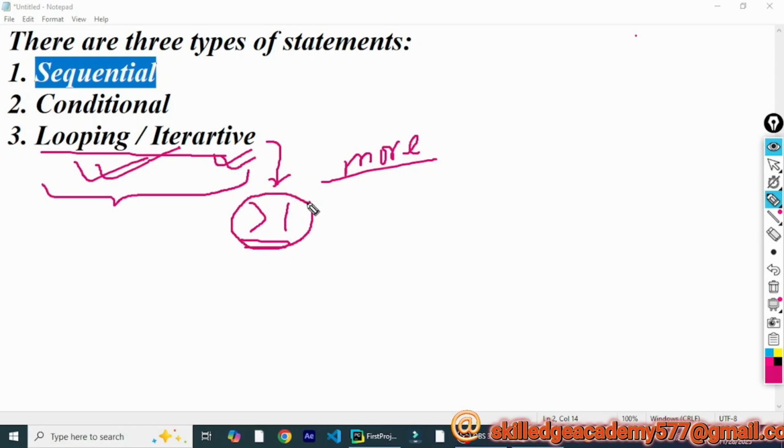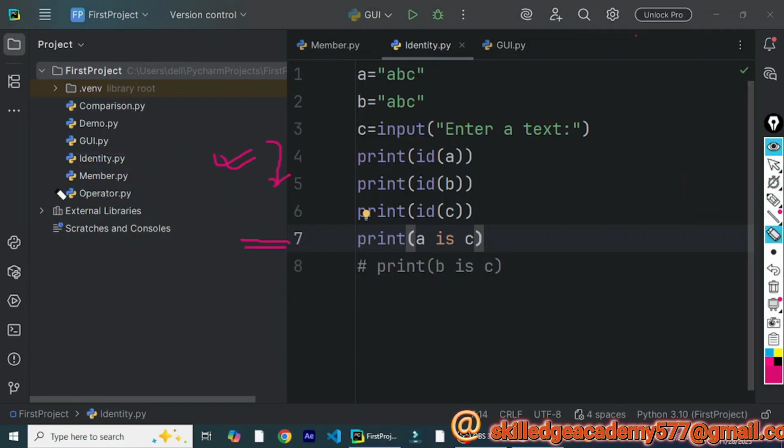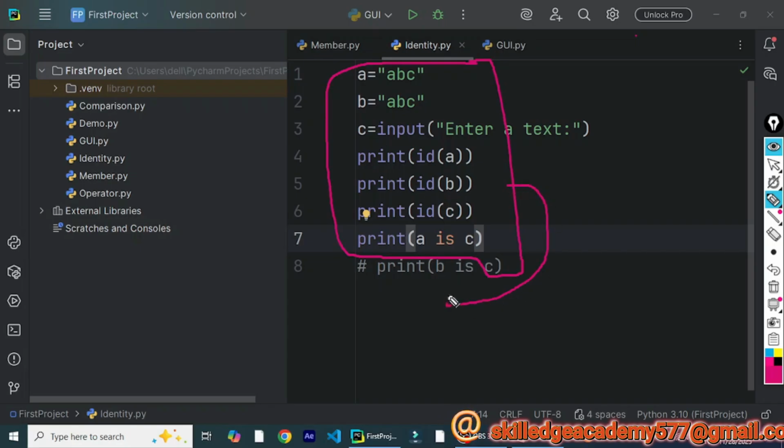If you don't know loops, what would I do? Say I have a program with 7 statements, and I need to execute these 7 statements more than once. We would rewrite those statements again. If I have to repeat them 10 times, I have to write the 7 statements 10 times, that means 70 statements.